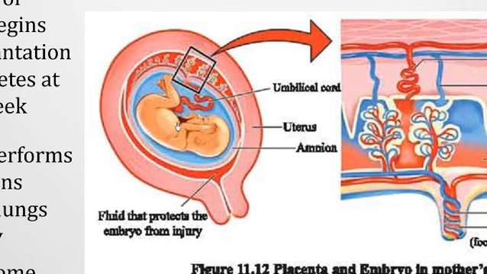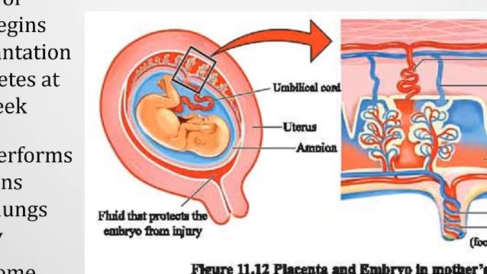That is the fetus or embryo attached to the placenta with an umbilical cord, and this fetus is floating in a liquid called the amniotic fluid that protects the embryo from injury.